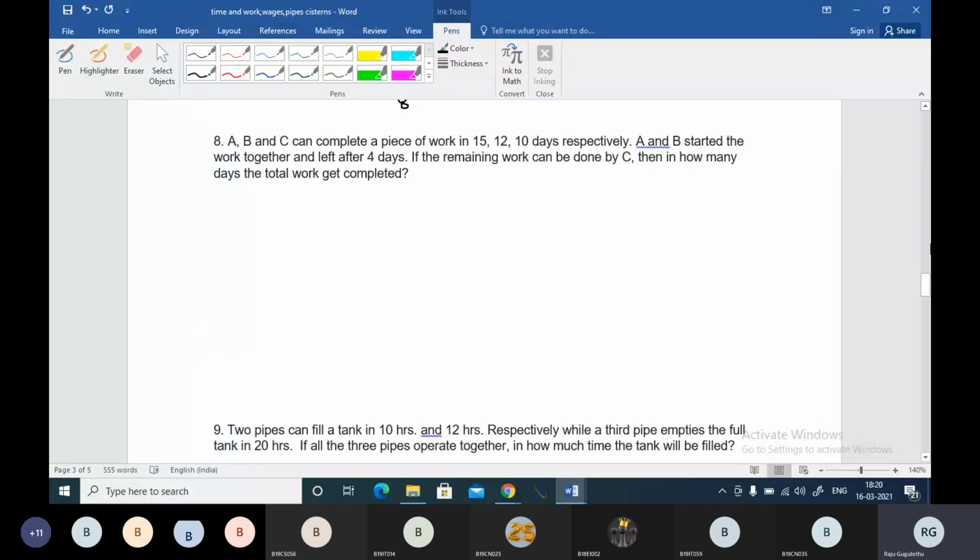A, B, C can complete a piece of work in 15, 12, 10 days respectively. A and B started the work together and left after 4 days. That means they worked for 4 days. If the remaining work can be done by C, then in how many days the total work get completed?